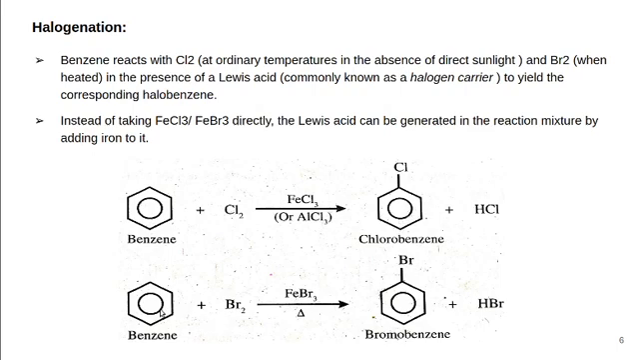Then benzene reacts with bromine. That reaction needs heating and the presence of a Lewis acid. Then bromobenzene will be produced. In this case also the halogen acid is needed, then only the electrophile will be produced. But the reaction condition needs only ordinary temperature in the case of chlorine, but bromine needs heating.